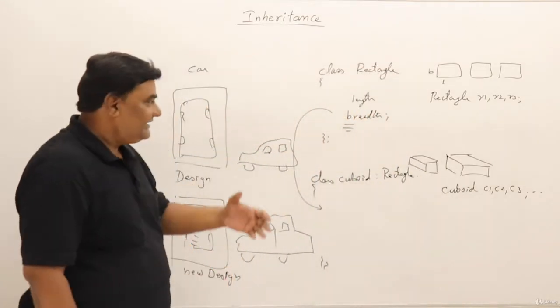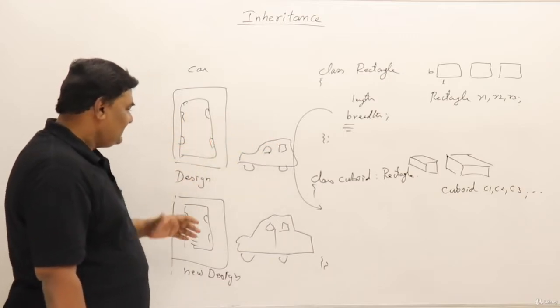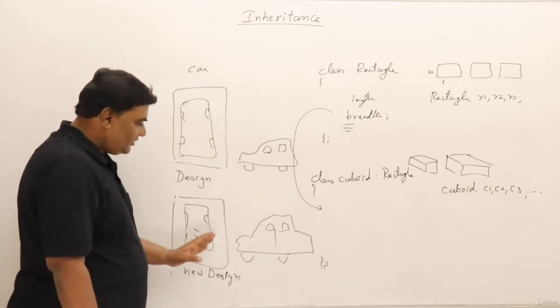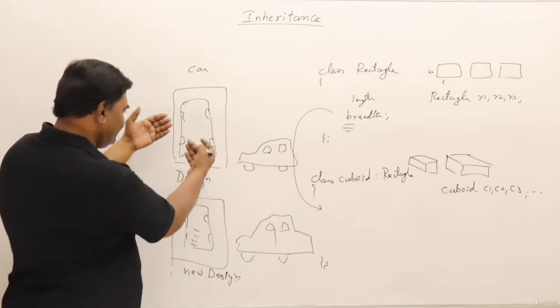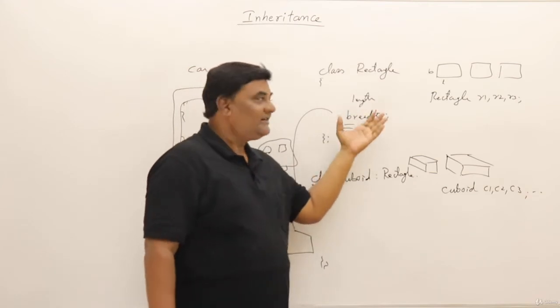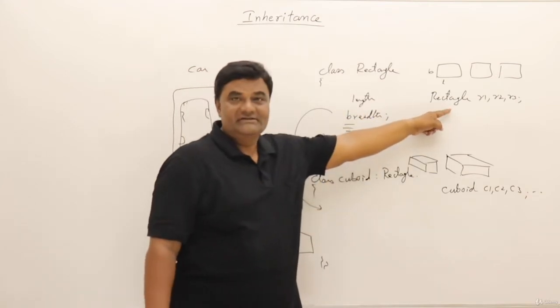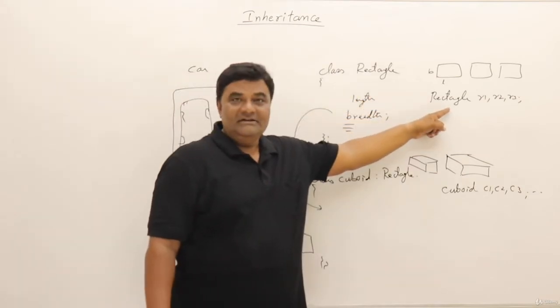Like in other engineering, we have a design and the objects of this design, and we have a new design with its objects, and this new design is borrowing all the features of the existing design. In the same way, I have a rectangle, a design that is already there, and these are the objects, like the car on the road, a rectangle in the memory.